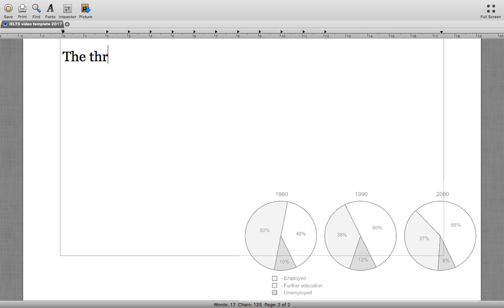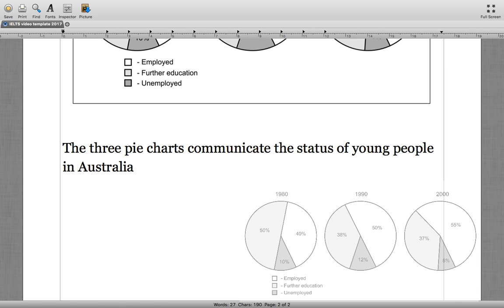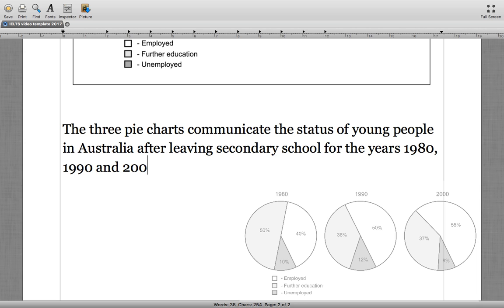So the three pie charts communicate the status of young people in Australia after leaving secondary school for the years 1980, 1990, and 2000.